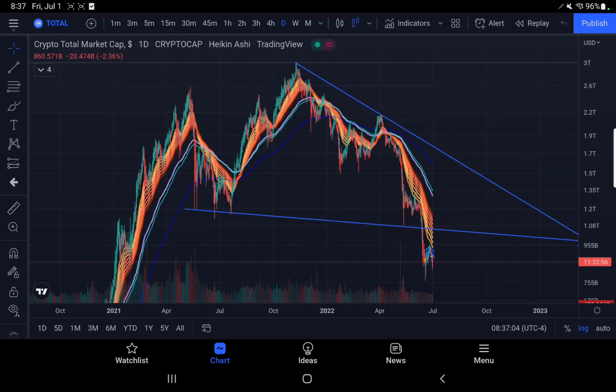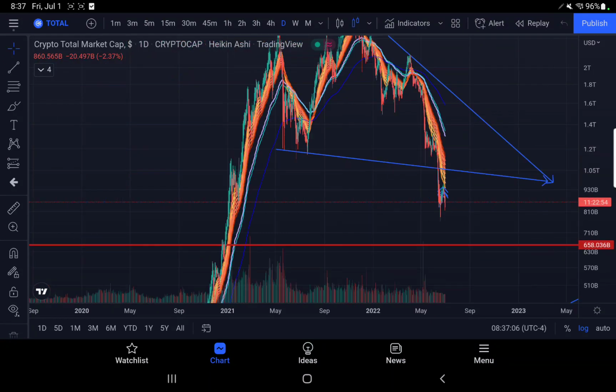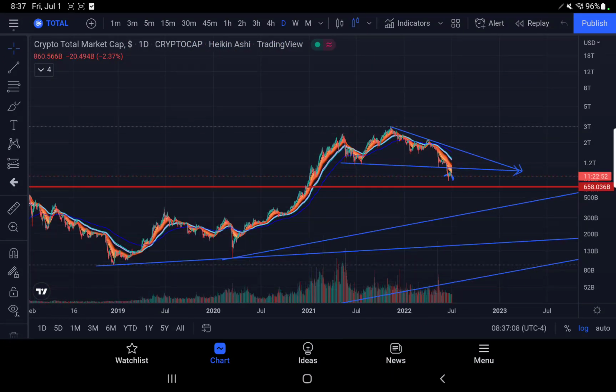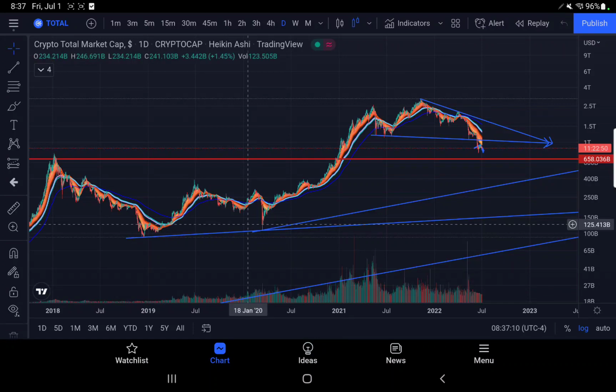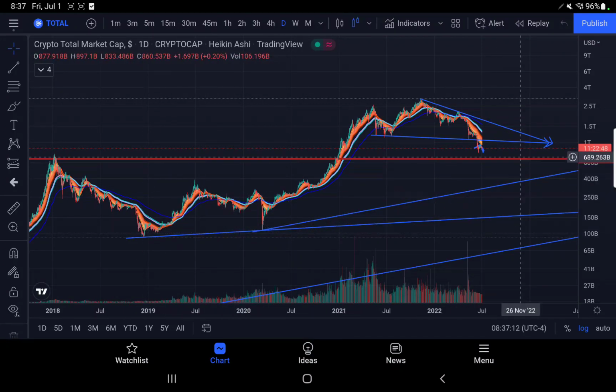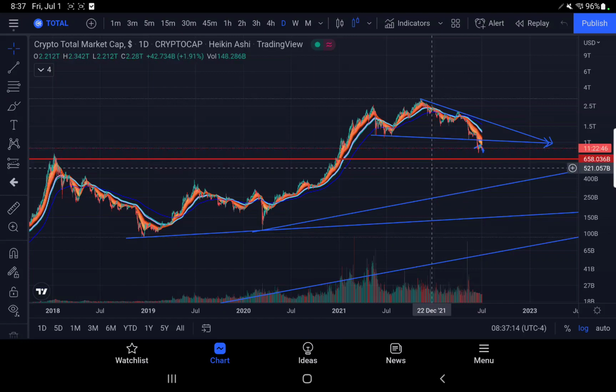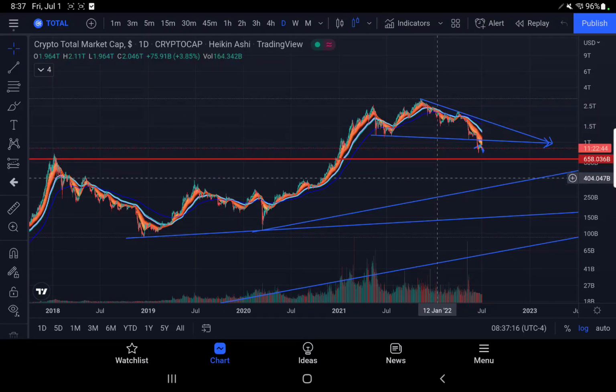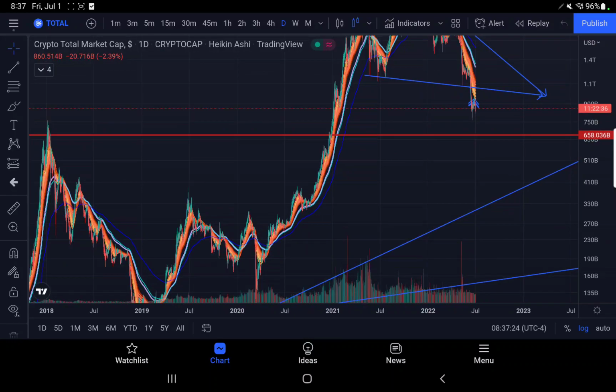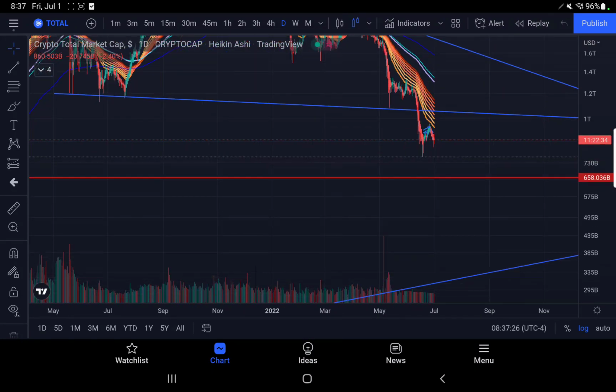Last night, crypto had some weird stuff going on. As you can see, the total crypto market cap, and this was way back here. It's not even showing what it showed last night, but last night we had a glitch where it came down, if you look at my update, to 443 billion. It showed that the total crypto market cap was down 43.5%. We assumed it was a glitch, but it could be hinting at something greater.